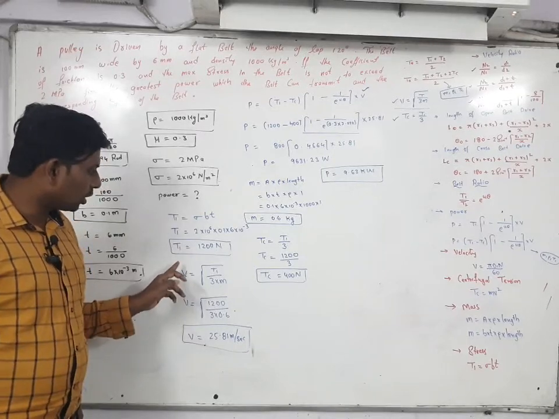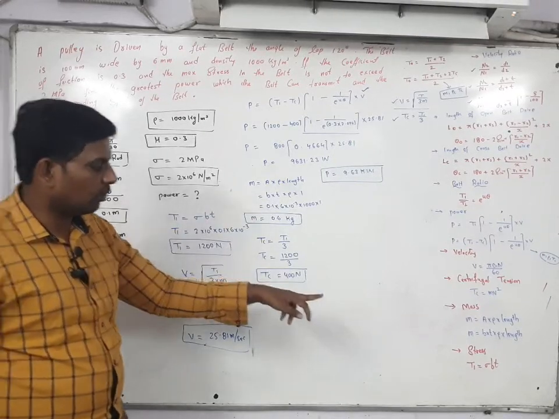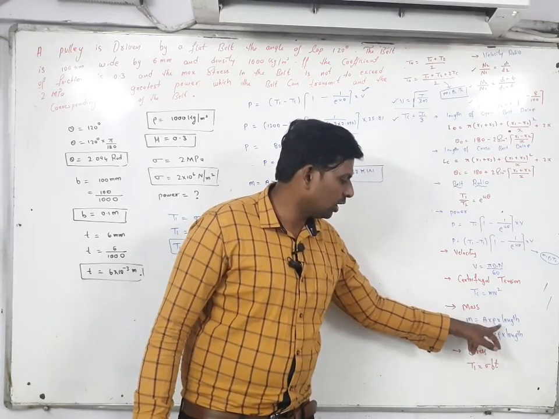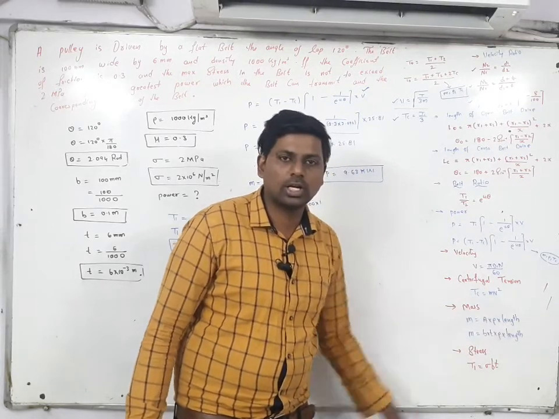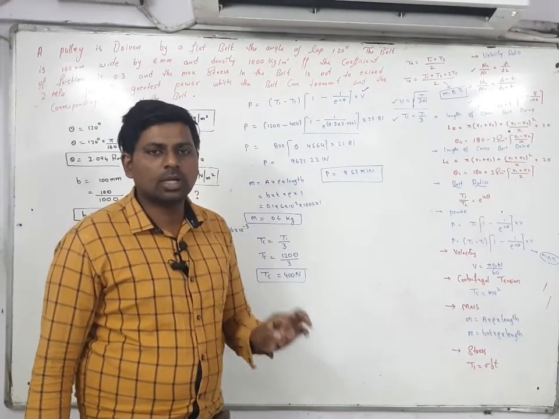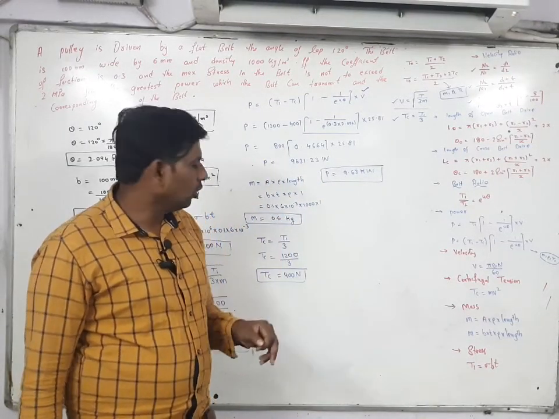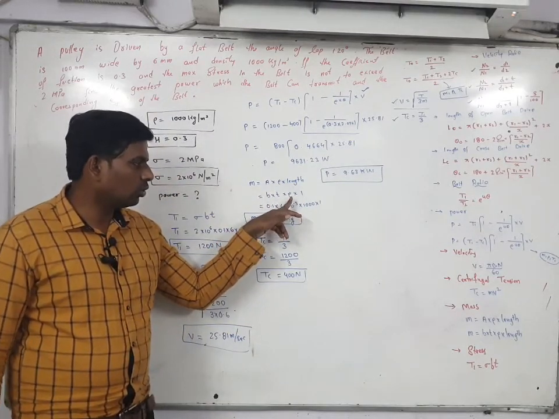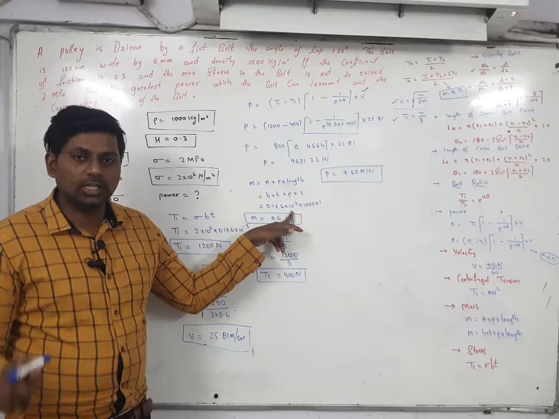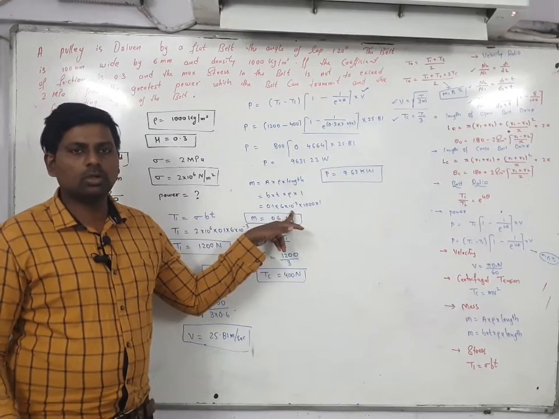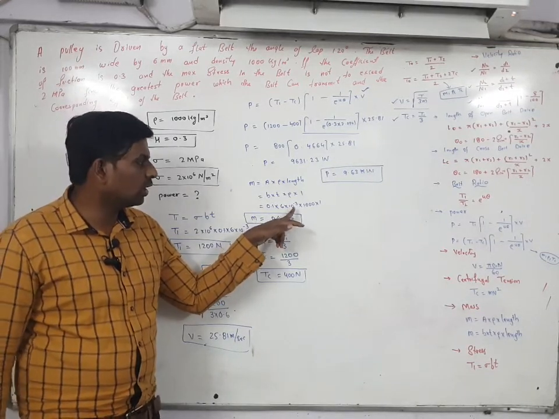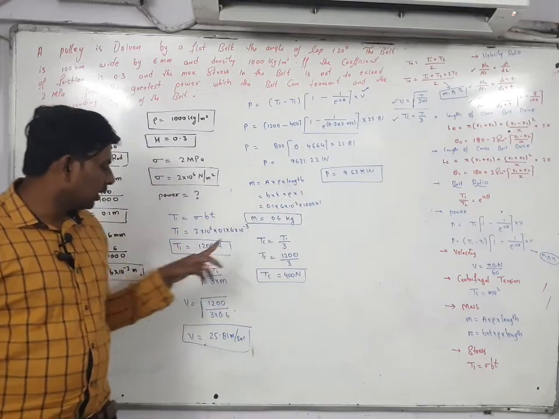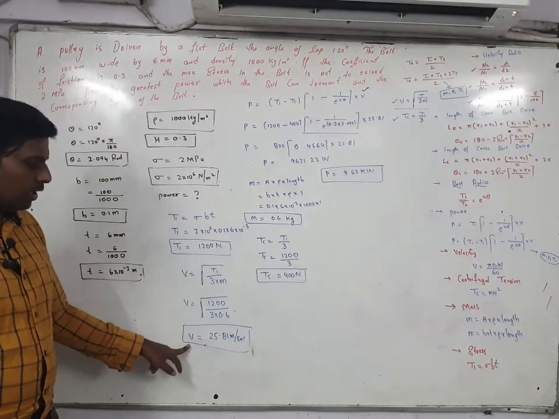Then you have to find out the mass. For finding the mass, this is the formula. Area into density into length. Area can be written as B into T. Density write down as it is. Length also write down as it is, but length you have to consider as 1 per meter. So B value you know, T value you know, density value you know, and density is already given in kg. No need to convert into grams or anything. In place of length you have to take 1. So here you got the value of mass. This mass if you substitute here, you will get the velocity.